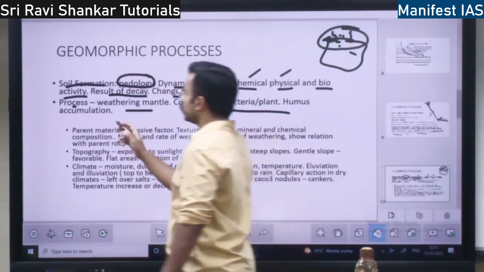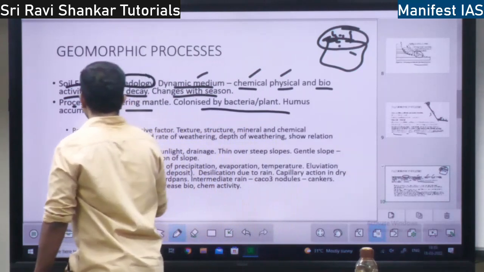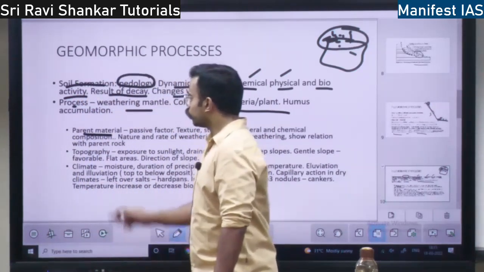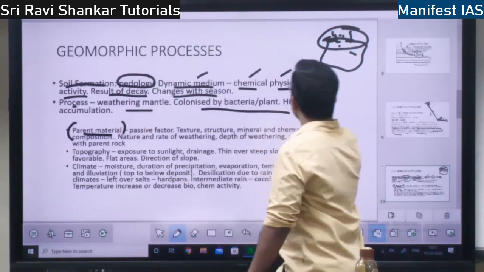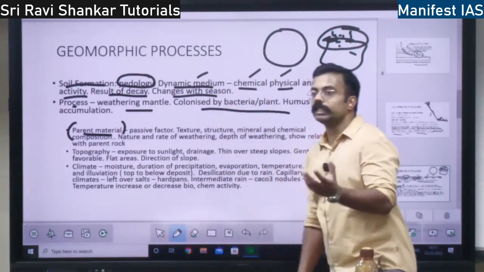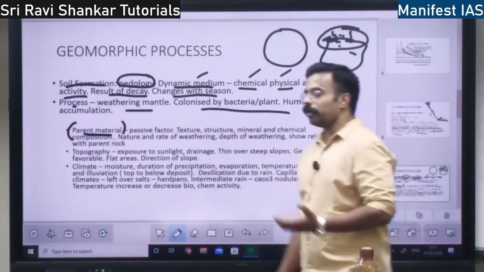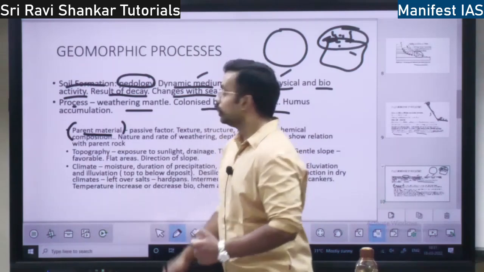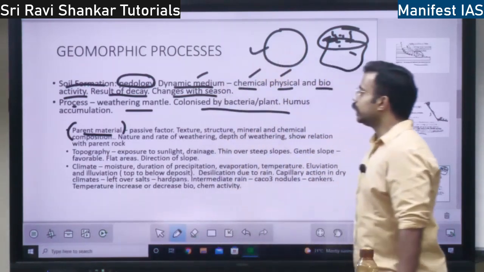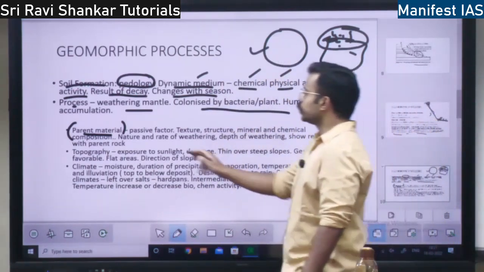So here, what are the important things with respect to soil formation? The first and foremost important thing is parent material. Parent material is the rock's original material. Is it made of iron? Is it made of magnesium? What material is it made of? That is the parent material, right? This is a passive factor.